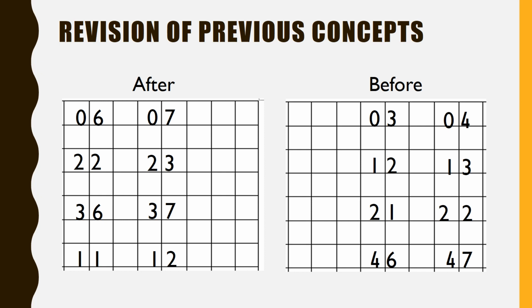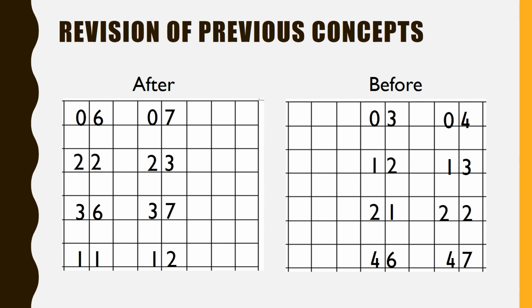Here are two tables, after numbers and before numbers. First we will do the after number. But before starting, we have to keep some points in our mind. For the after numbers, we use regular counting. The after number is always bigger than the given number. Number 3, it is always written in front of the given number. Okay, now let's start doing.